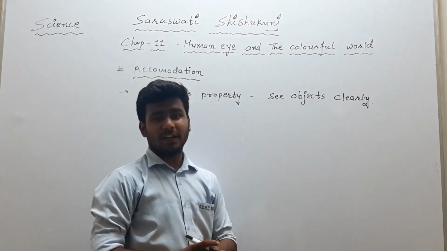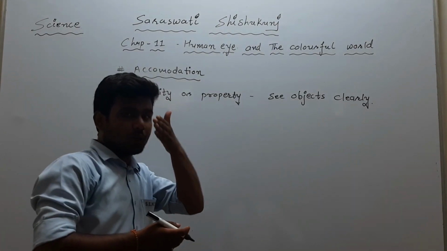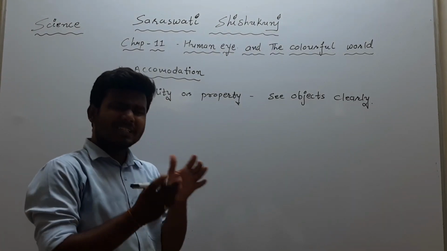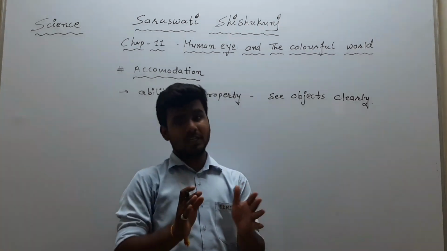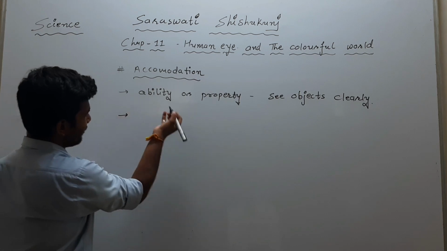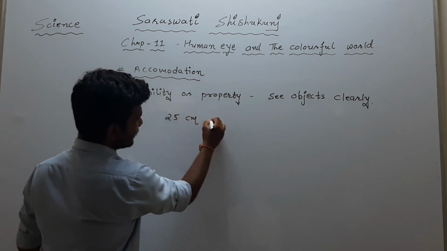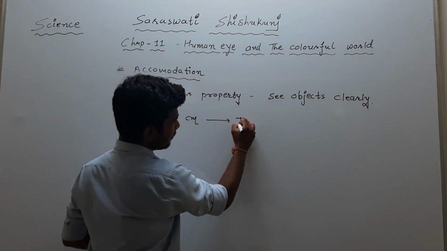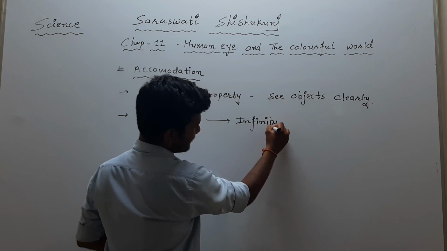As we all know, we cannot see objects which are very near to us. Okay, so there is a certain range in which we are able to see an object clearly. We can see objects from 25 centimeter to infinity distance.